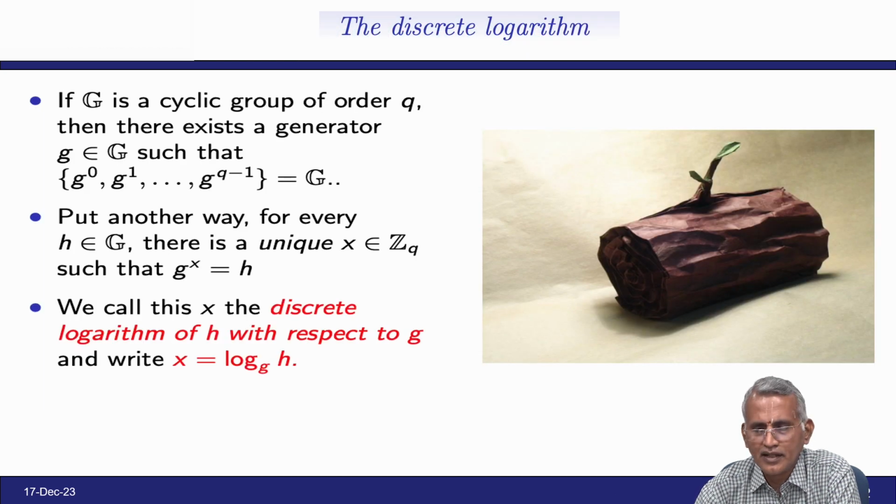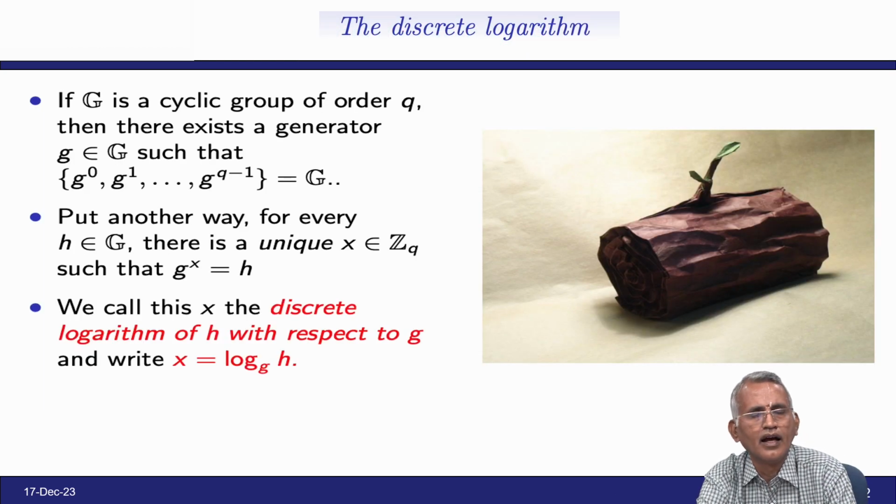So, next one is the discrete logarithm. Computationally and in cyber security, these ideas are very helpful in Diffie-Hellman and so on.